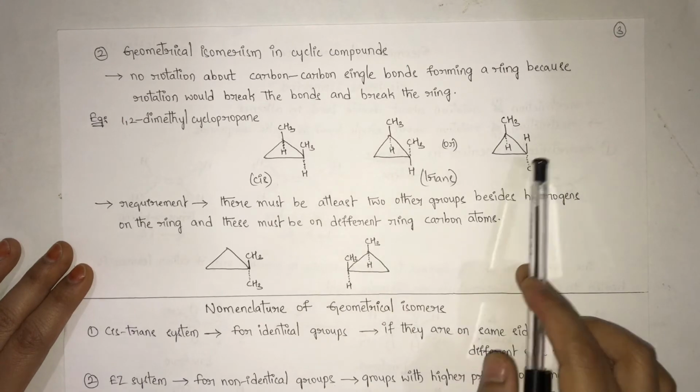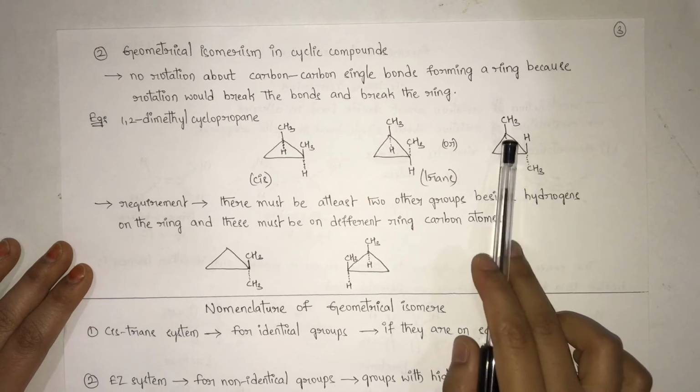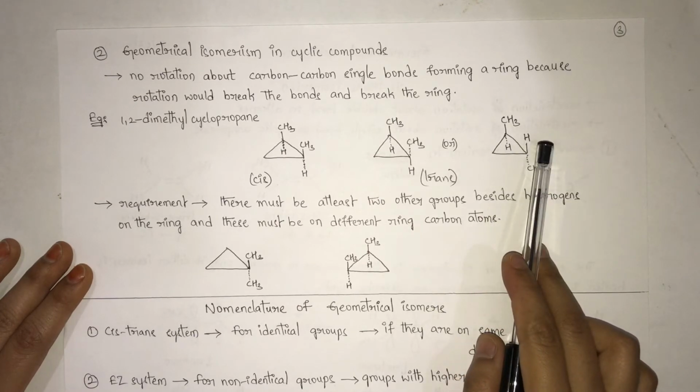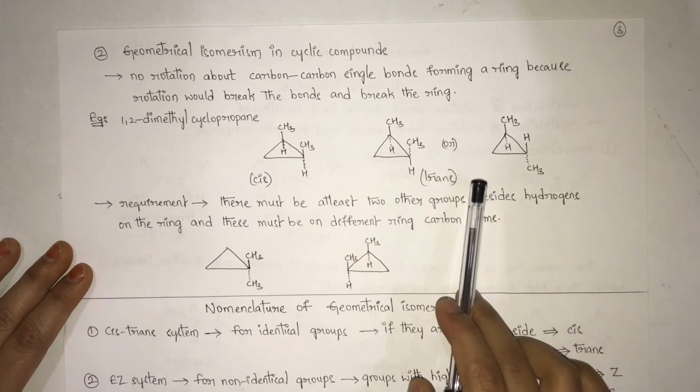Coming to the other one, one methyl is above the plane, another methyl is below the plane. One hydrogen is below the plane, one hydrogen is above the plane. So this is considered as a trans isomer.